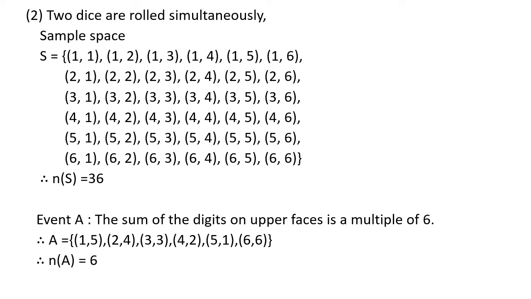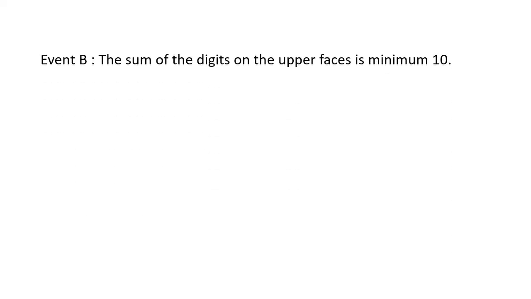Now let's go towards the next event, event B. So event B is what? The sum of the digits on the upper face is minimum 10. Minimum 10 means what? 10 or more. Okay, so just now I told you that the minimum sum in this case is 2 and maximum is 12. So here we can have three sums like 10, 11 and 12.